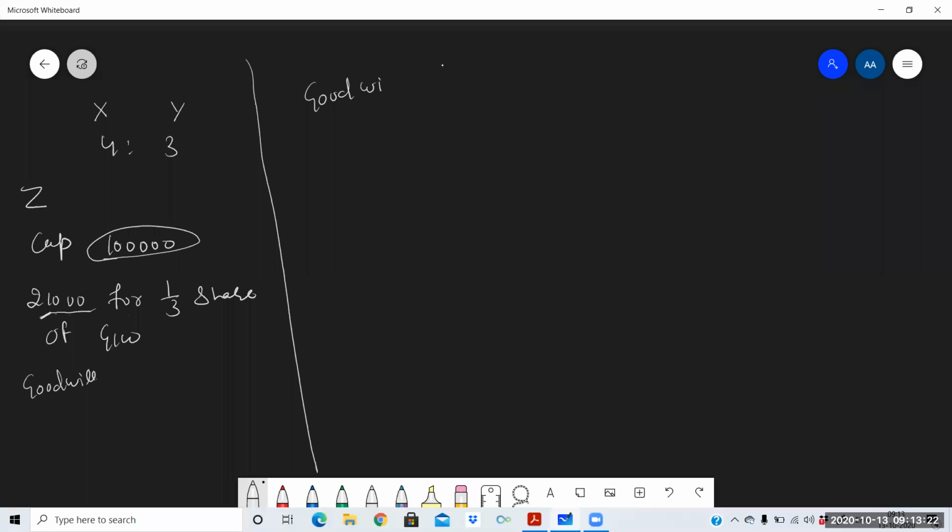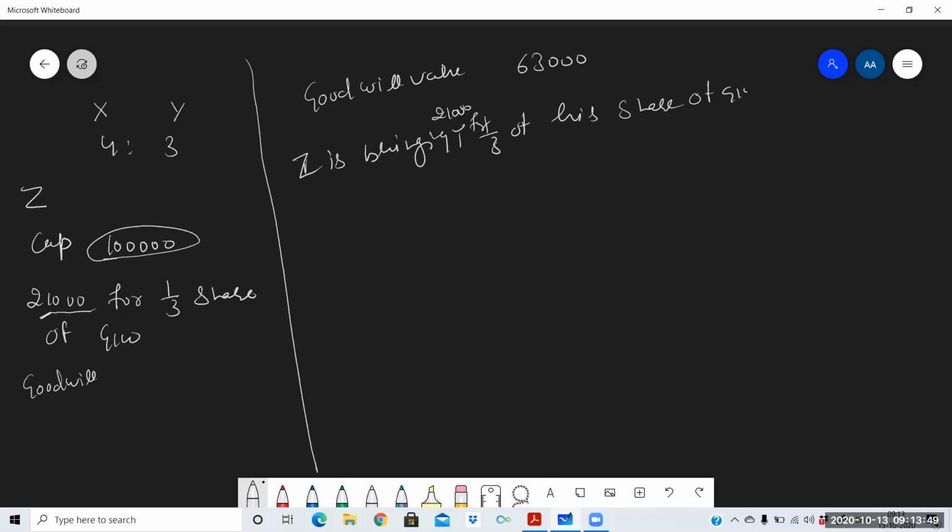Goodwill valued is given. Suppose goodwill valued is 63,000. And next, the statement may be written, which is new partner Z is bringing 1/3 of his share. Z is bringing 21,000 for 1/3 share of goodwill. So in both the statements, something a little bit different is there.